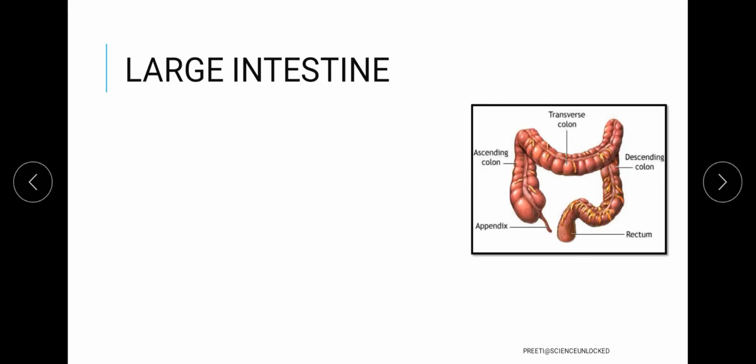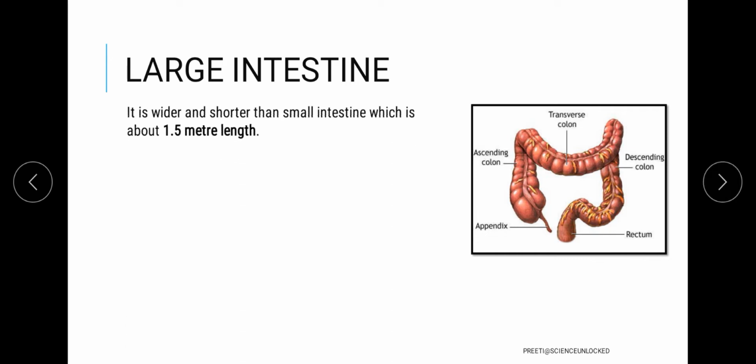As we have just discussed, the small intestine is actually longer in length, but it gets the name small intestine because the radius is smaller. So over here the large intestine is lesser in length, approximately 1.5 meters, but it is wider. The radius of the canal is bigger, and that is why it is considered the large intestine.